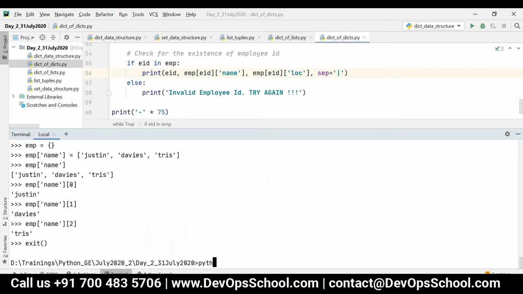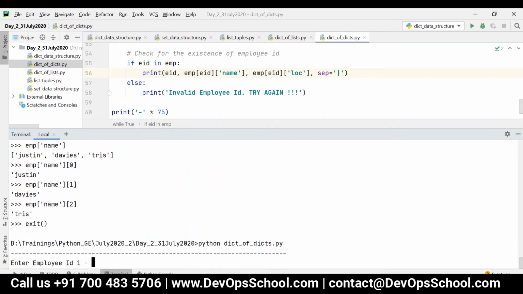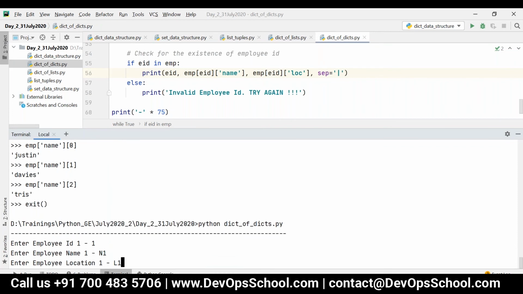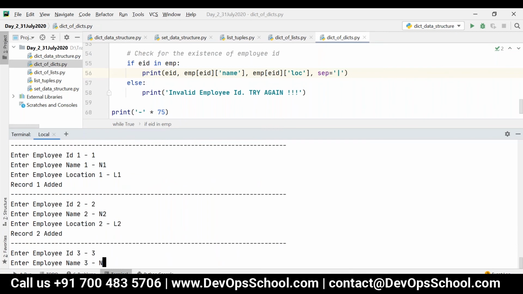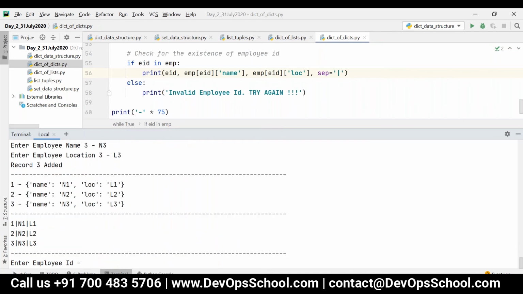Now let me execute this dictionary of dictionaries. The first output is 1, N1, L1, 2, N2, L2, 3, N3, L3. Now you can see employee ID 1 is a key, value is another dictionary, 2 is a key, value is another dictionary, 3 is a key, value is another dictionary. And then we have retrieved in the form of records like 1 N1 L1, 2 N2 L2, 3 N3 L3.